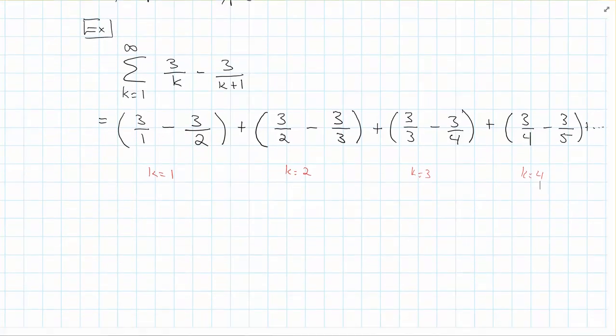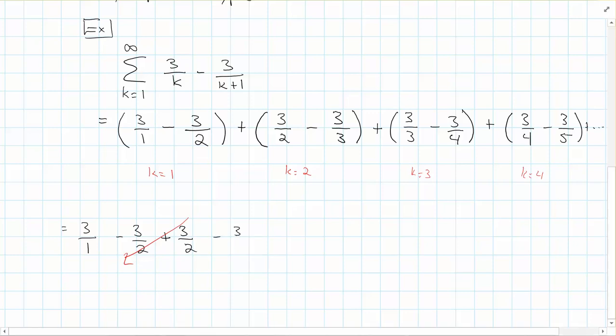Now, let's see what's happening here and do some of this addition. We have 3 over 1 minus 3 over 2 plus 3 over 2. Well, wait a minute. I have minus 3 over 2 plus 3 over 2, so these are just going to cancel each other out. And then I would have minus 3 over 3 plus 3 over 3.